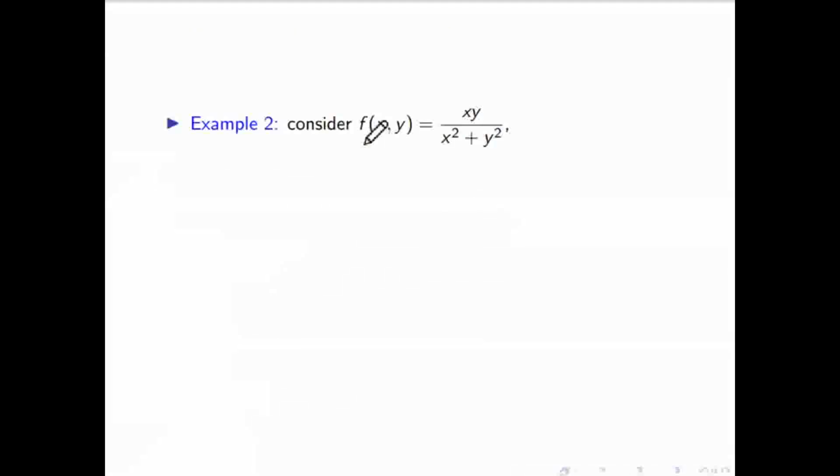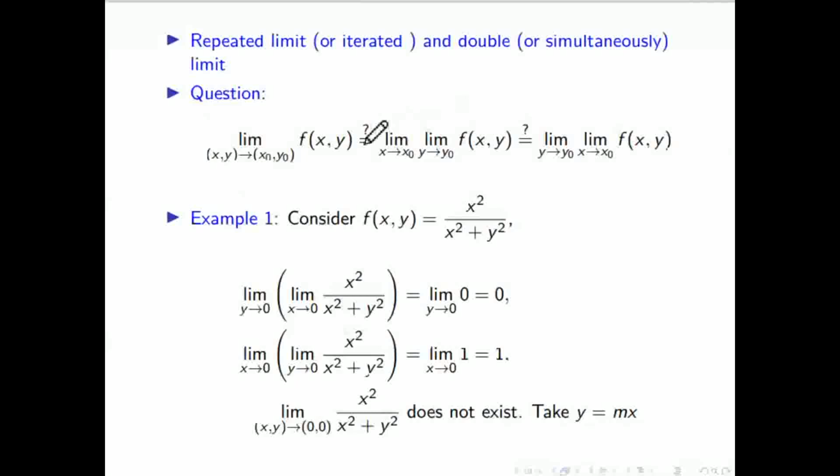Sir, is it always not true, or only for that case? Yeah, if in one case it fails, that means you cannot say it is always true. Always means for all cases it should be true, for all examples, for all functions it should work. No, sir, I'm saying for every function, the double limit is never equal to the repeated limit. Right.